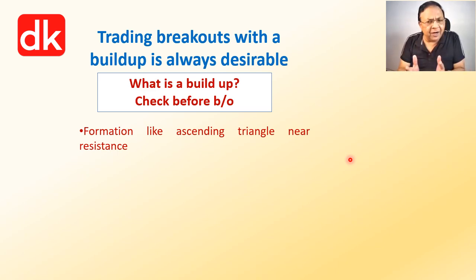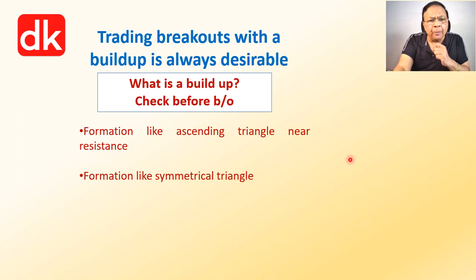We have already covered the triangular pattern under our tutorial series 0 to hero. So you might be aware how the triangular pattern works. There will be an ascending formation, like an ascending triangle, and then a breakout will take place. It's a good situation to undertake a trade on the long side.